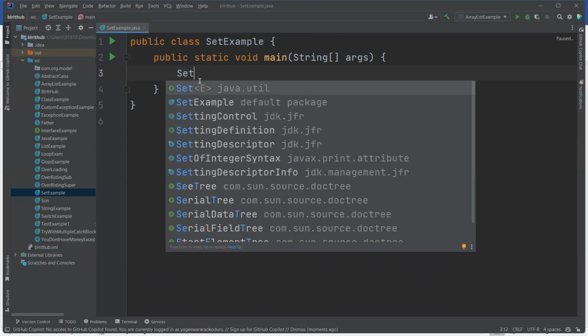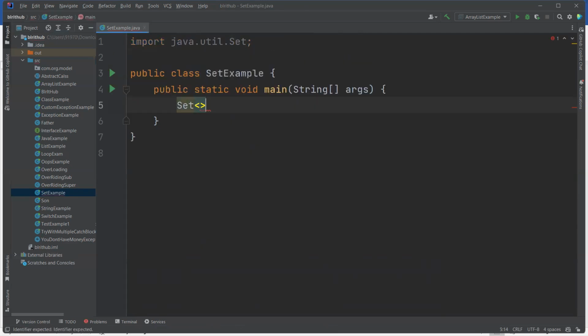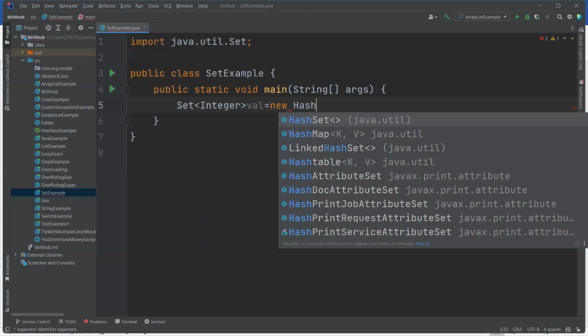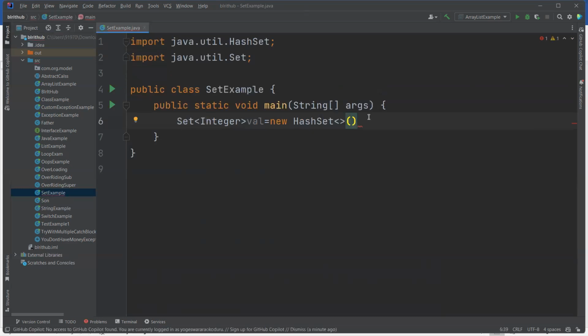It's a Set of Integer, or your choice. The reference variable, you can give whatever name you want, like val or var. New HashSet. This is the implemented class.